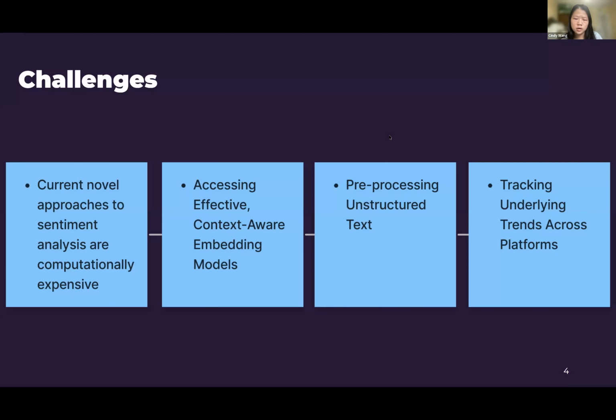Some challenges that our area of research currently faces are that many of the approaches to sentiment analysis are very computationally expensive, requiring high RAM usage and taking hours to run. Additionally, for this project, we wanted to ensure that we were using effective embedding models that were aware of the context surrounding each word or sentence, as context is a big part of social media posts. A lot of the text that we got from Kaggle datasets was unstructured and had lots of variations, especially across datasets, meaning that we had to do a lot of cleaning on these datasets.